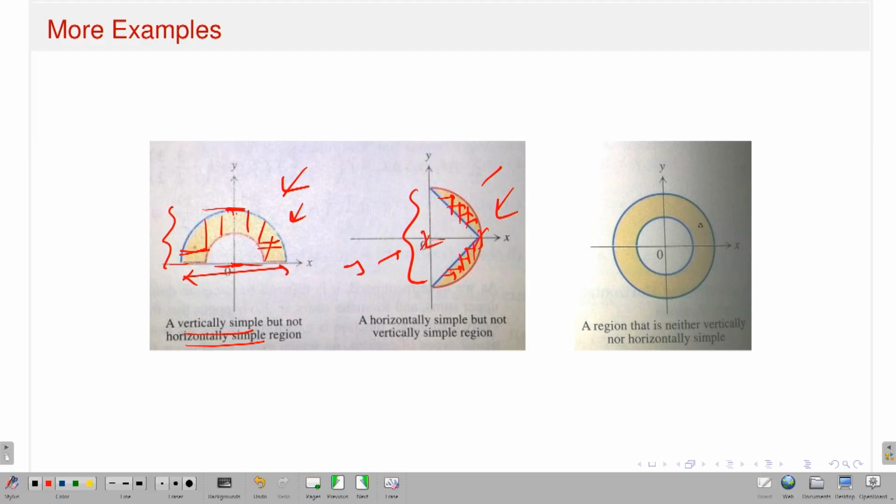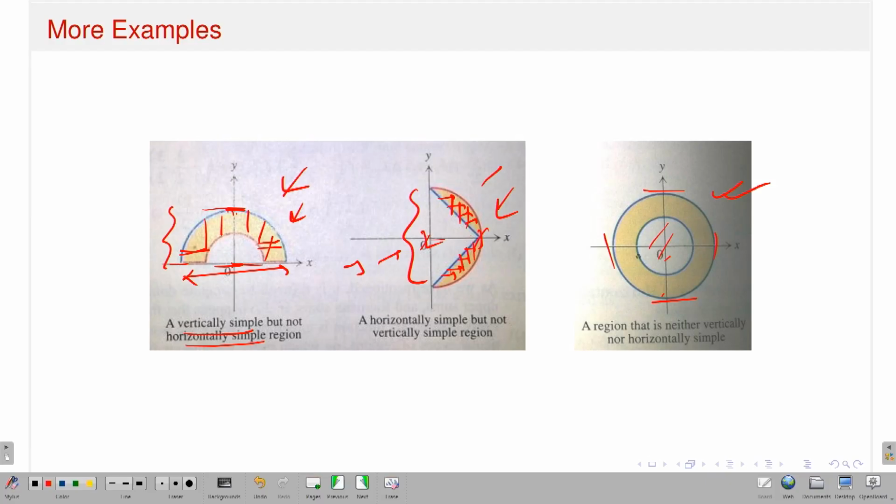Now if I combine them together, this is the region you will have what is called neither vertically simple nor horizontally simple. Again, like the argument I have given, there is a hole, so even though x and y vary, it is not horizontally simple or vertically simple.